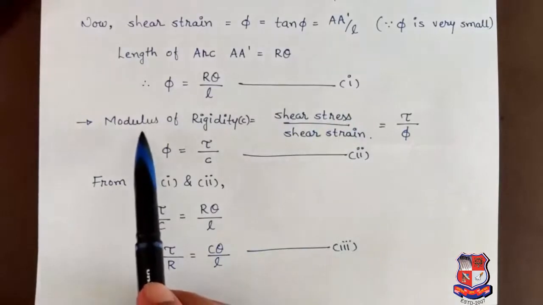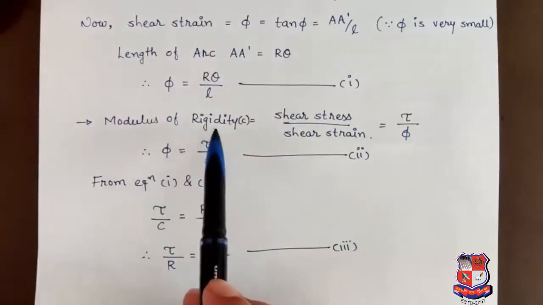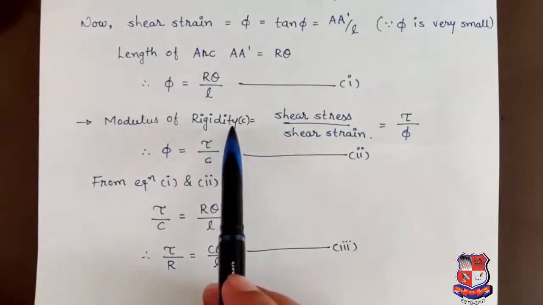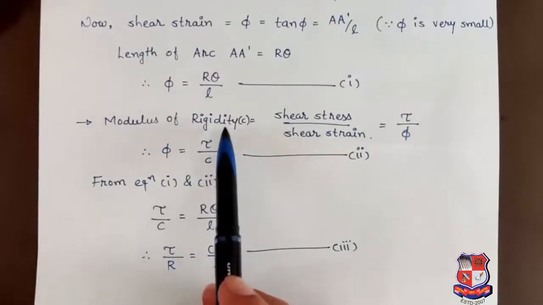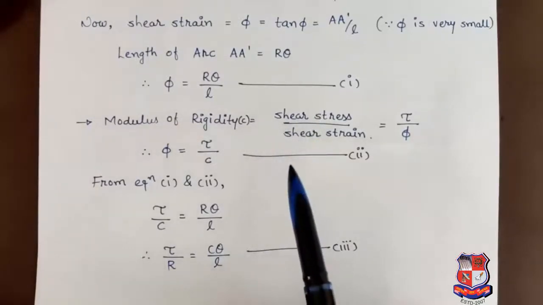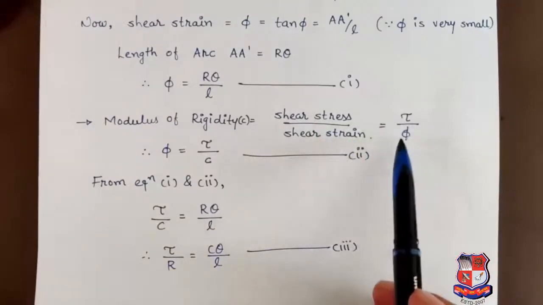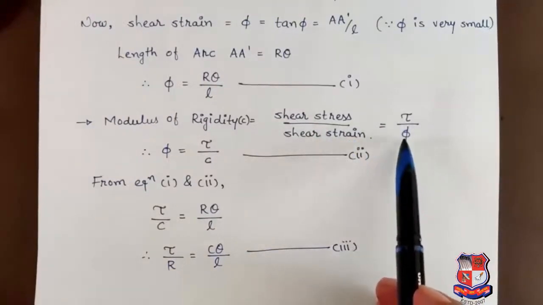Now the next equation is the modulus of rigidity. Generally it is indicated by capital C, capital N or capital G, and is equal to shear stress by shear strain. Shear stress is indicated by tau and shear strain is indicated by phi.